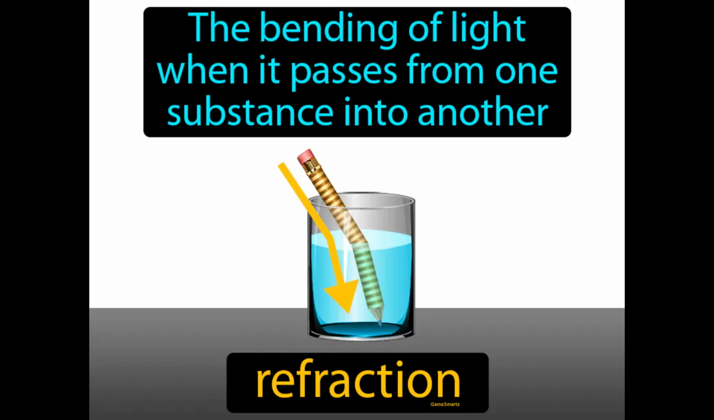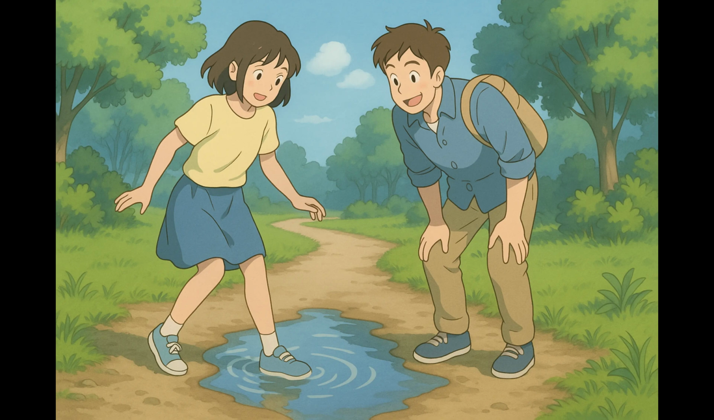The bending of light when it passes from one substance into another. Refraction. Refraction is the change in direction of light as it moves between different materials like air and water. Imagine you're walking through a park and suddenly encounter a muddy path that slows you down and changes the direction you're heading. This situation is similar to how light behaves when it moves from air into water, bending and altering its path due to the change in medium.